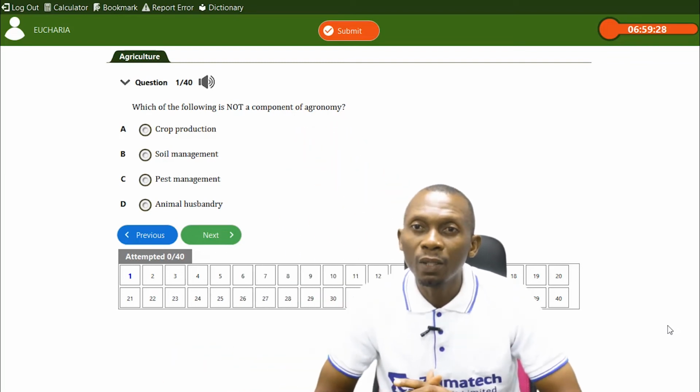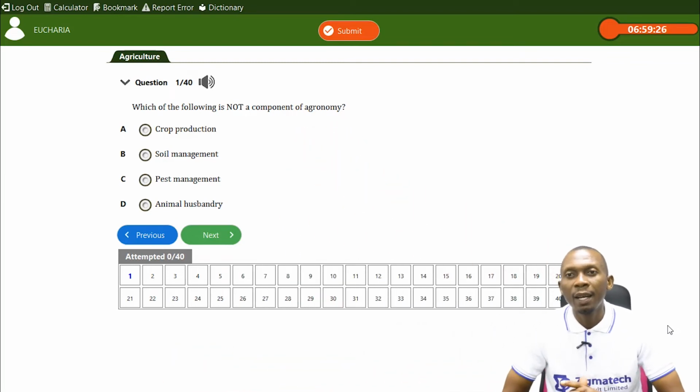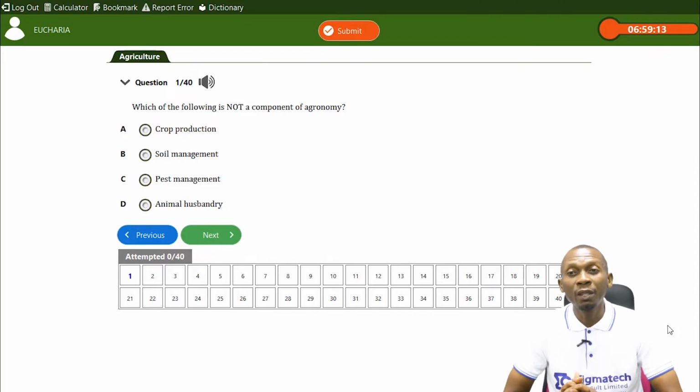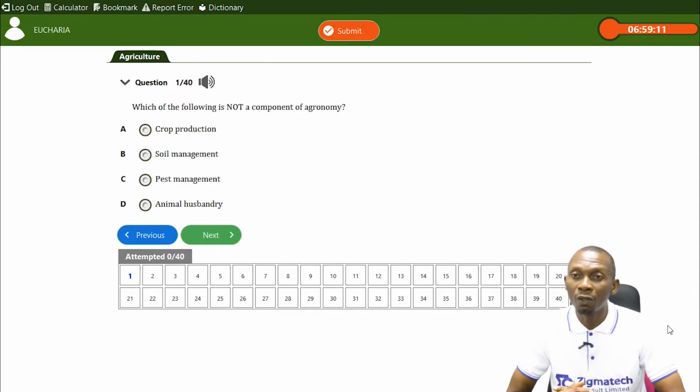Okay, let's take a look at some of these questions. Starting with the first one, it says, which of the following is not a component of agronomy? Now, what is agronomy? This has to do with the study of crops, and agronomy not only involves the study of crops, it also has to do with pest management. It also has to do with soil management. So having that as background knowledge, I think you should be able to answer this question properly.